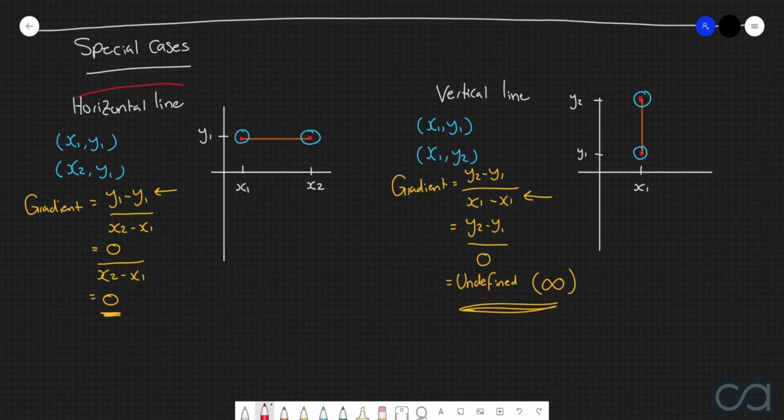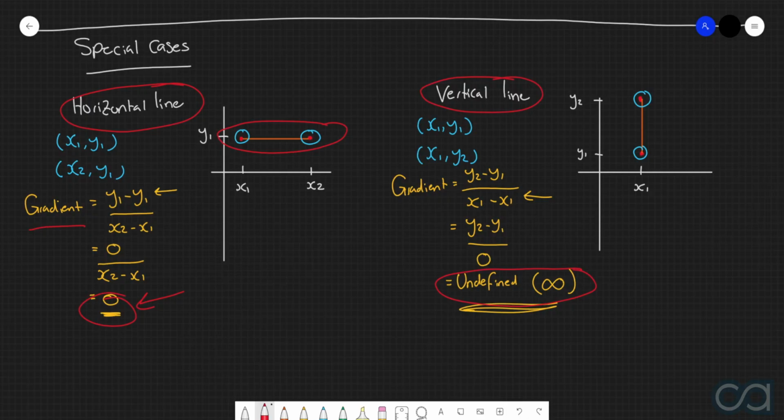For any horizontal line, the gradient is equal to 0. And when you think about it, this kind of makes a whole lot of sense, because effectively the gradient is a measure of how steep the line is. However, we of course know that a horizontal line has no steepness, so therefore a gradient of 0 makes absolutely perfect sense. But then moving on to the vertical line, we can see here that a vertical line has an undefined, or in other words, an infinite gradient.